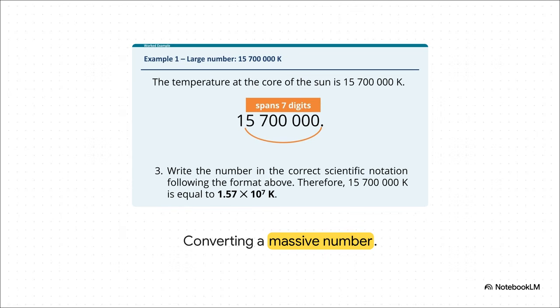Let's demonstrate this by actually applying the rules to a really, really large number. The temperature at the absolute core of the sun is 15,700,000 Kelvin. Now, to get our n to sit nicely between 1 and 10, we have to take the invisible decimal point that's hiding all the way at the far right of that number, and we move it 7 digits to the left until it sits right between the 1 and the 5. And because we move left 7 spaces, our exponent becomes a positive 7. That gives us a beautifully neat, super clean 1.57 times 10 to the power of 7 Kelvin.